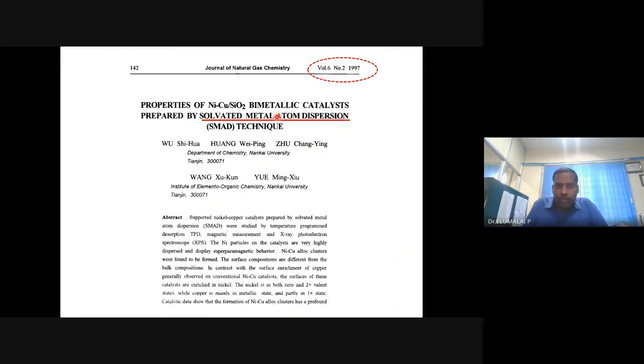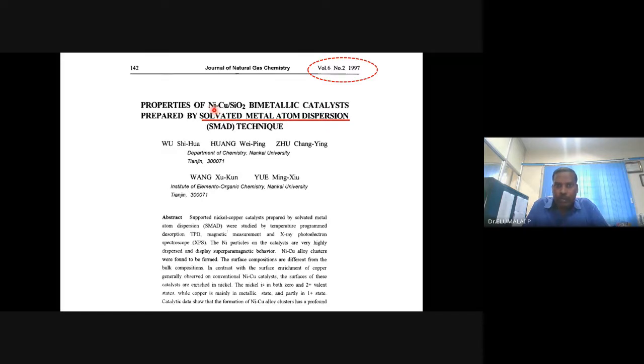So this method is very much used commercially. You can see that this material can be prepared, even in 1997 itself. So the metal atom dispersion technique can be used to synthesize even alloys. Nickel copper alloys on SiO2 can be synthesized.